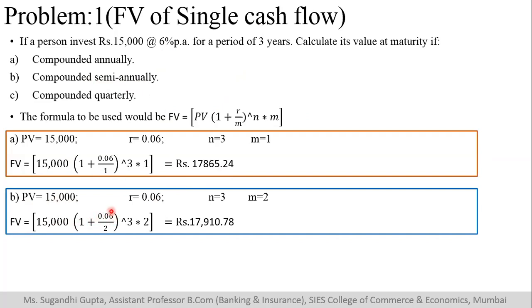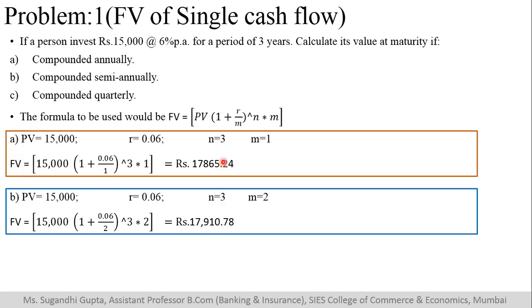Now, this rate of interest is for 1 year. I need to make it for a semi-annual basis, that is for 6 months. And hence, the frequency of compounding, this is very important. Frequency of compounding is twice in a year, and hence my interest rate is divided by 2. And as I told, in a span of 1 year, compounding happens twice. So in a span of 3 years, it will happen 6 times. So basically, it is 3 years into twice per year, that is M. If you substitute that, you will get a value of 17,910.